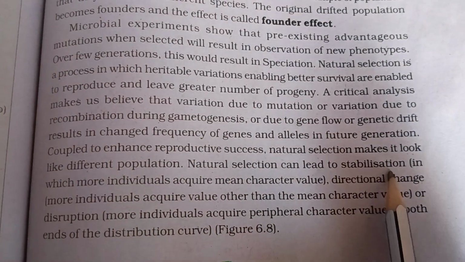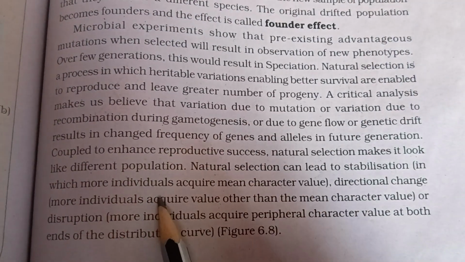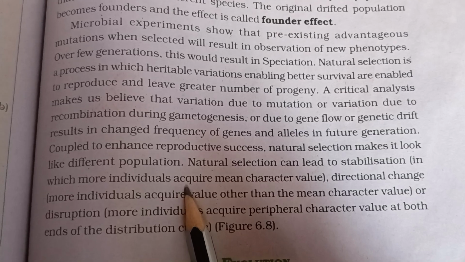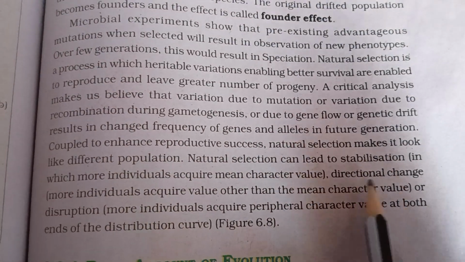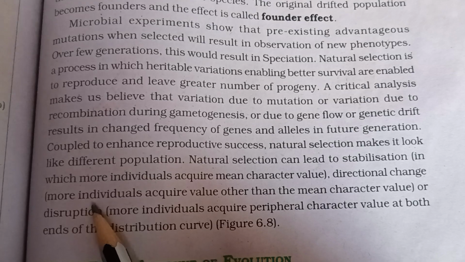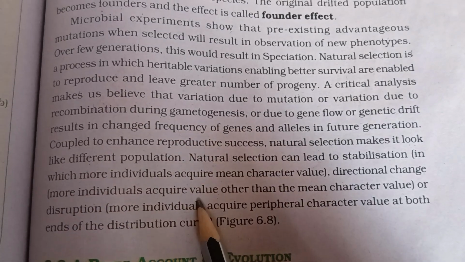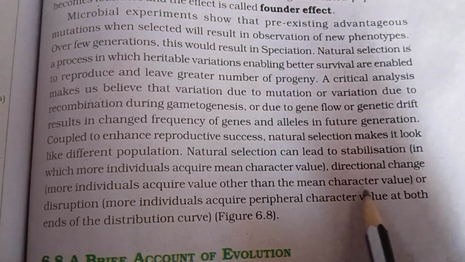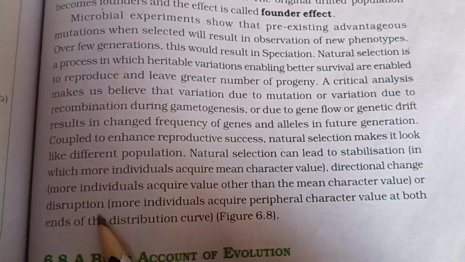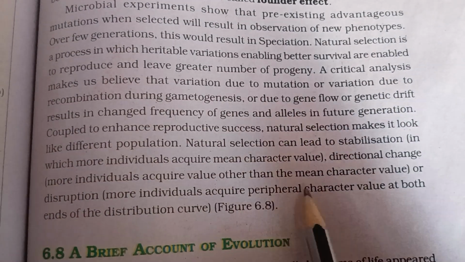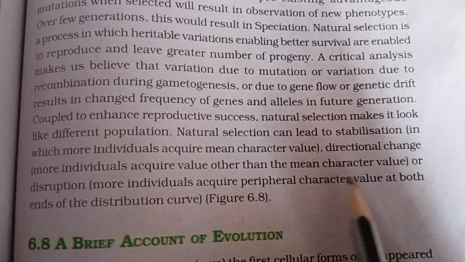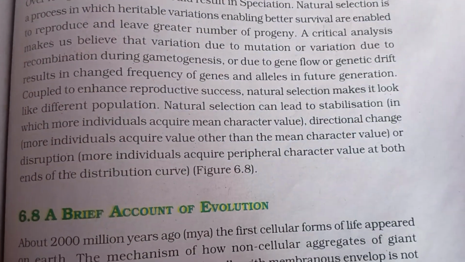Natural selection can lead to stabilization, in which more individuals acquire the mean character value. Directional change, in which more individuals acquire a value other than the mean character value. Or disruption, in which more individuals acquire peripheral character values at both ends of the distribution curve. So this is the diagram, basically, of the three.